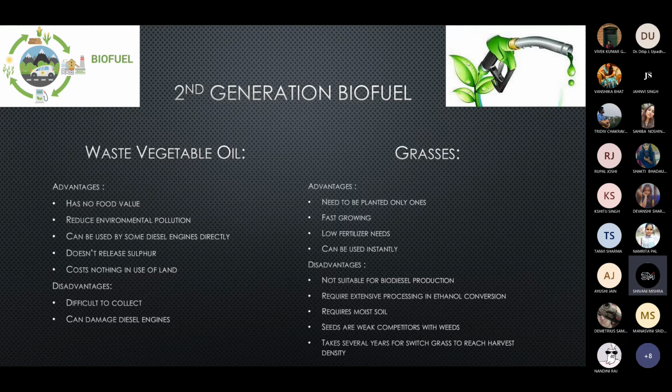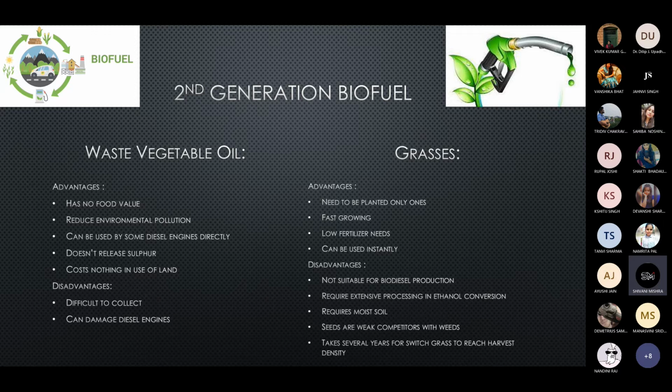So different types of second generation biofuels are grasses, waste vegetable oil, seed crops, and municipal waste, which have their own advantages and disadvantages. For example, waste vegetable oil. Advantages include: waste vegetable oil has no food value and helps to reduce environmental pollution. Some diesel engines are designed in such a way that biofuels obtained from this biomass can directly be used without blending or refining.